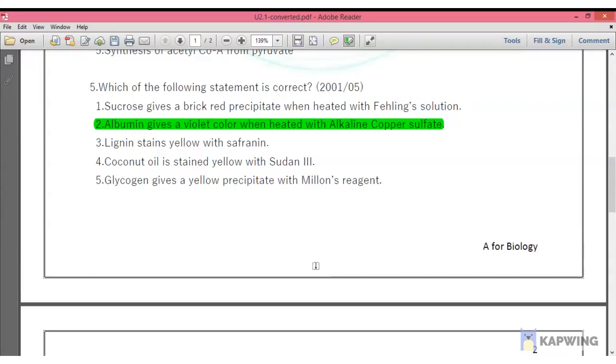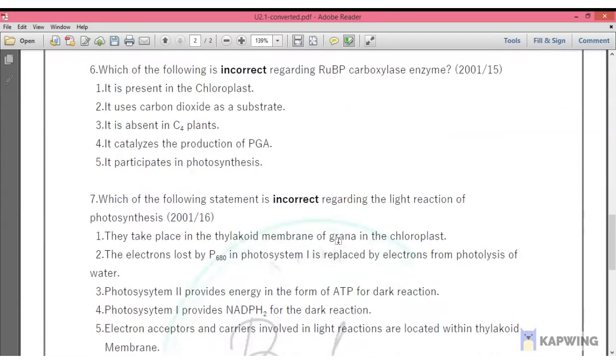Question number 6. According to the tutorial, but question number 15 in the original paper. Which of the following is incorrect regarding RUBP carboxylase enzyme? RUBP carboxylase or Rubisco. So the first statement, it is present in the chloroplast. Yes. In C3 plants, that is available in large amounts in the stroma of chloroplast, and in C4 plants, in the stroma of chloroplast in bundle sheath cells, mostly we just describe like that. So it's true that it's included in chloroplast.